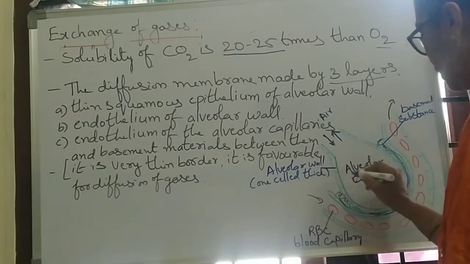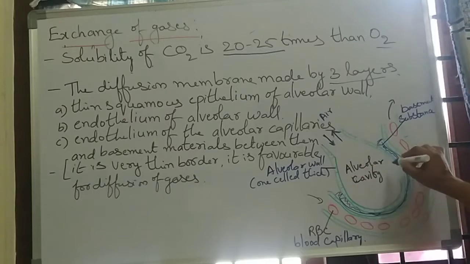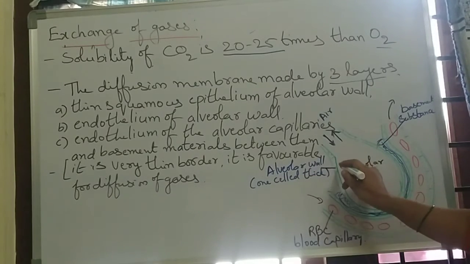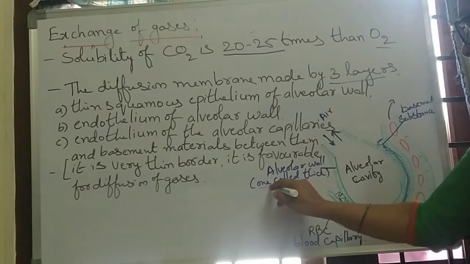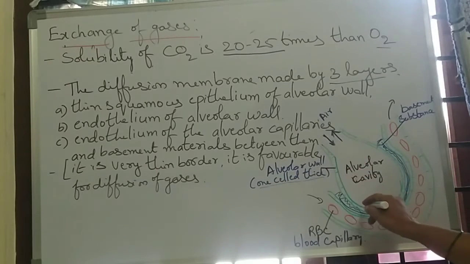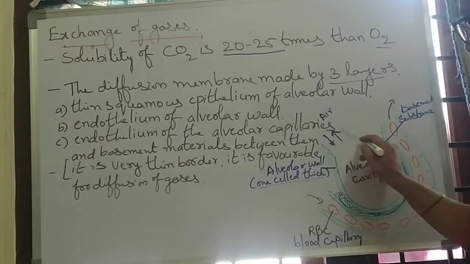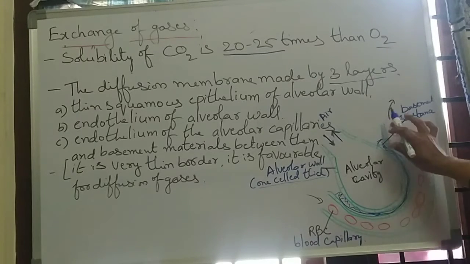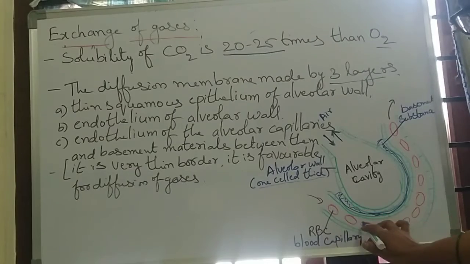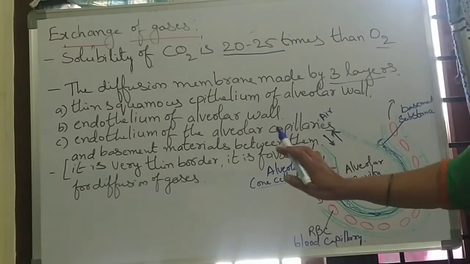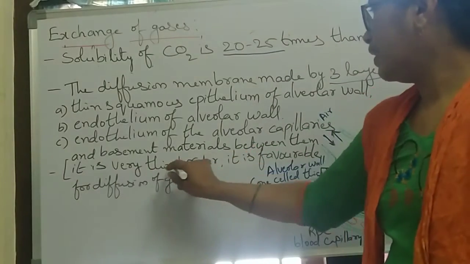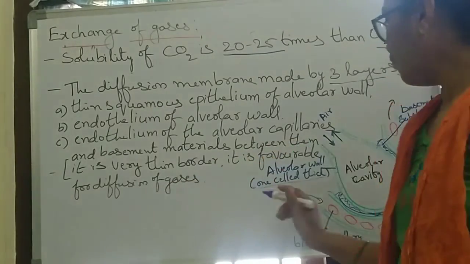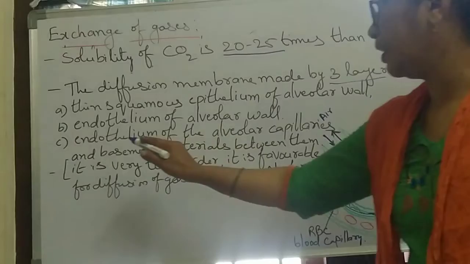In this picture, it is the alveoli. It is the alveolar cavity. It has a one-cell thick wall. And next, here are the blood capillaries, in which the RBCs are present. Here it is a very thin border. It is favorable for diffusion of gases because of this membrane.